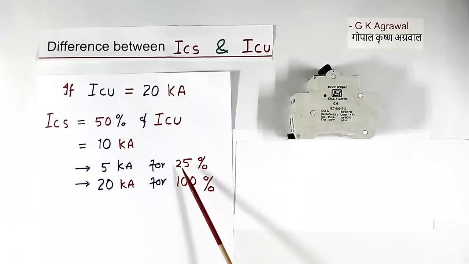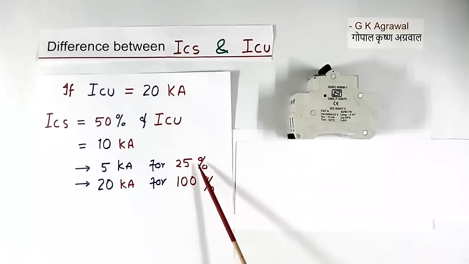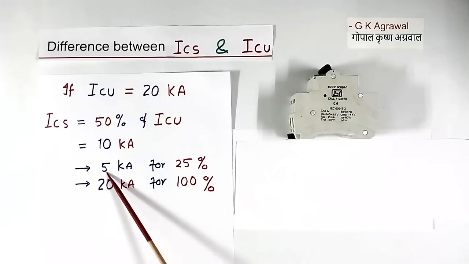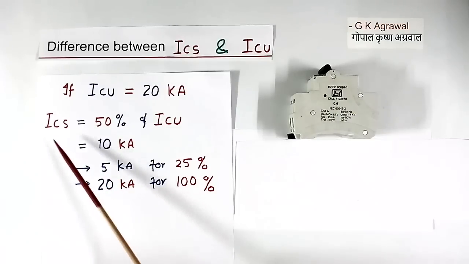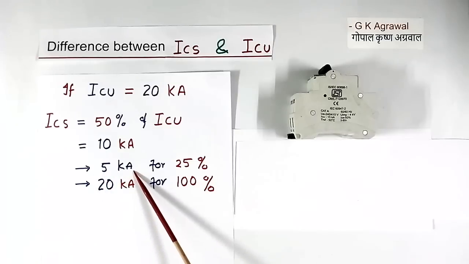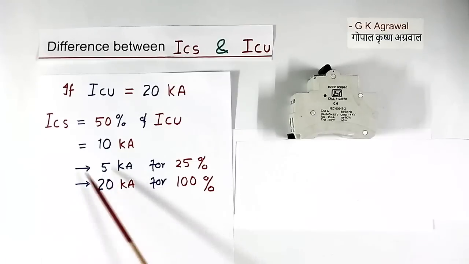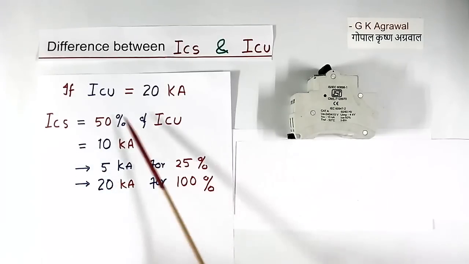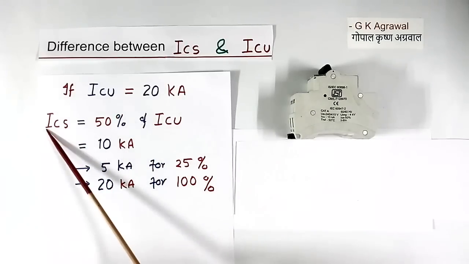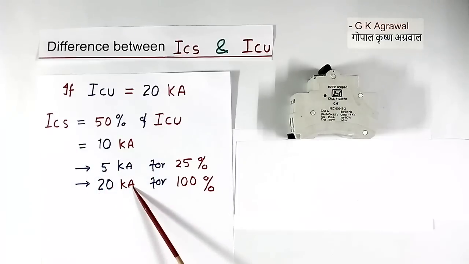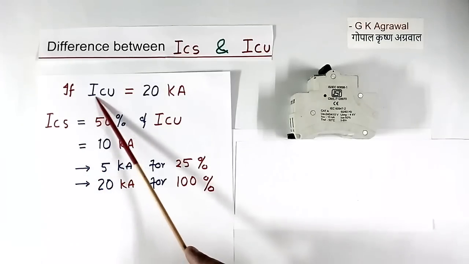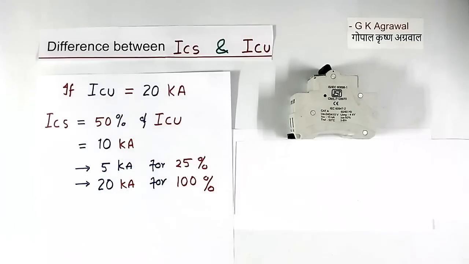If ICS is 25%, then 25% of 20 kiloampere will be equal to 5 kiloampere. So ICS will become 5 kiloampere. If ICS is 100% of ICU, then ICS will be full 20 kiloampere. Many places ICS and ICU may be equal. That depends upon the breaker.